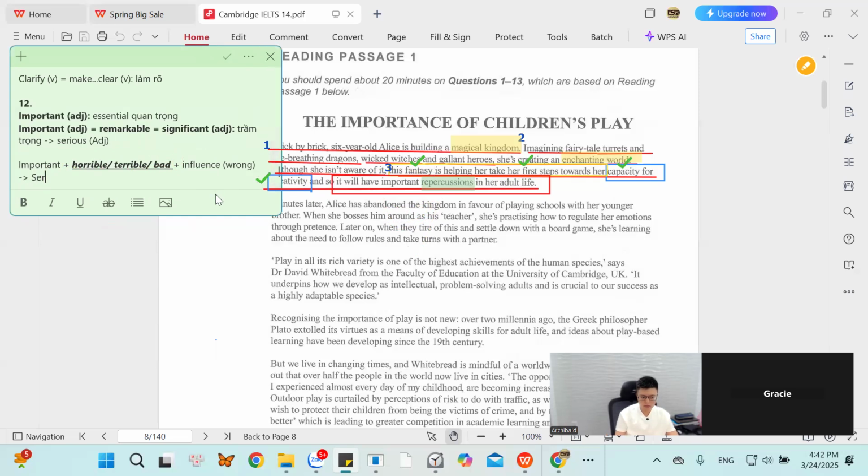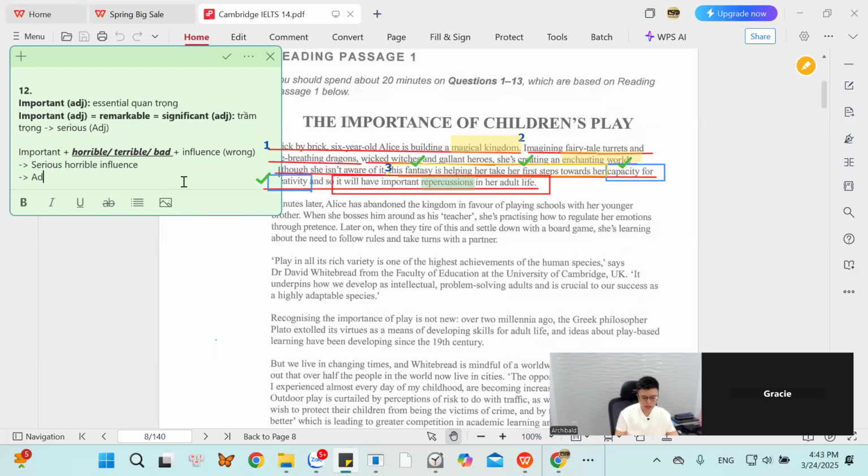Serious, horrible. Serious horrible influence. This is the first adjective and this is the second adjective. What should you do to the first adjective so that it can go with the second adjective? Firstly, please. What should you do to the first adjective so that it can go with another adjective?